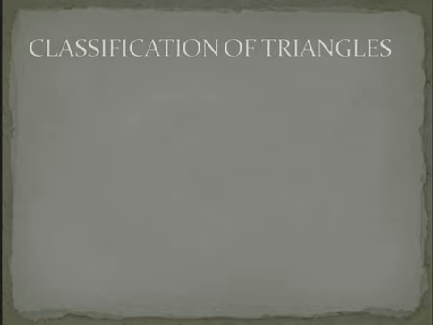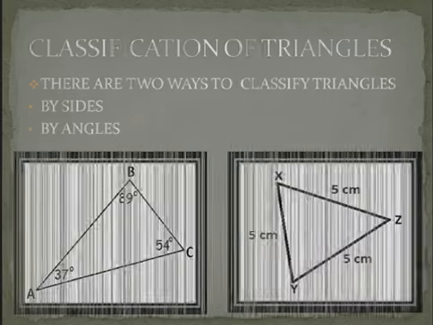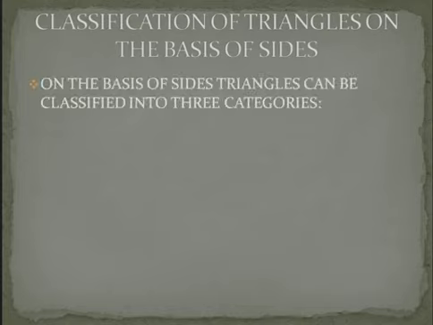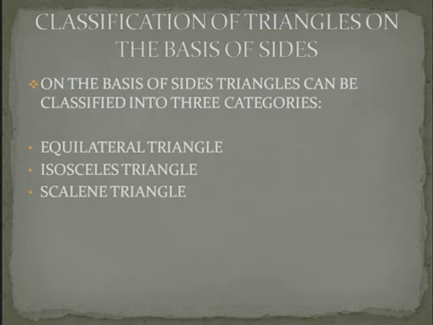Now, how do we classify triangles? There are two ways to classify triangles: by sides and by angles. First of all, classification of triangles on the basis of sides. On the basis of sides, triangles can be classified into three categories, that are equilateral triangle, isosceles triangle and scalene triangle.